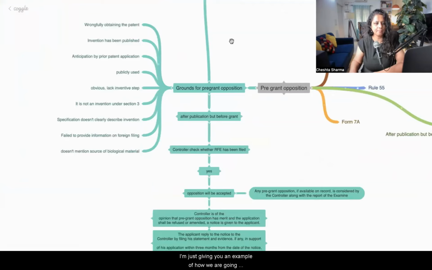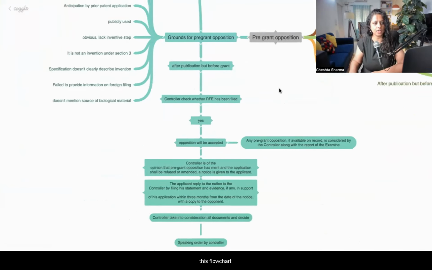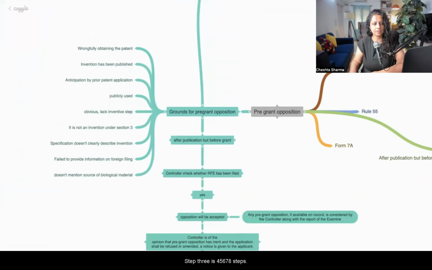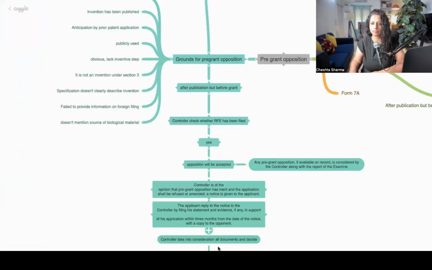I'm just giving you an example of how we are going to study in the class, so that you know how your exam is going to be easy, because we will use this flow chart. Now, pre-grant opposition: step 1, step 2, step 3, 4, 5, 6, 7, 8 steps. These are basic steps, right?